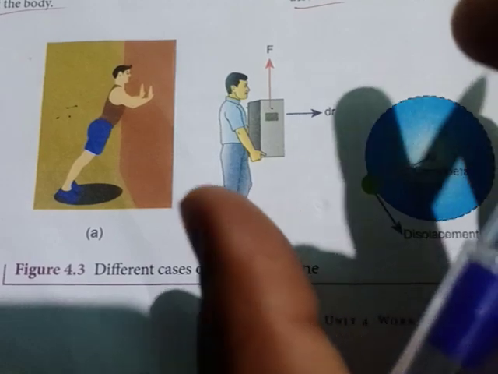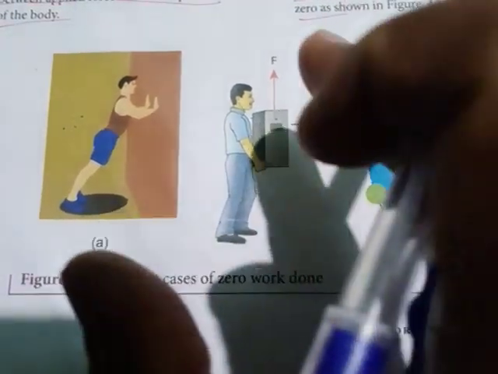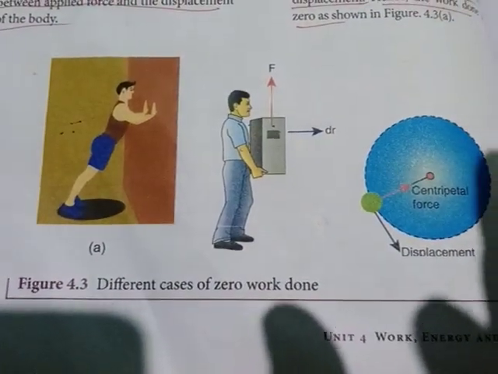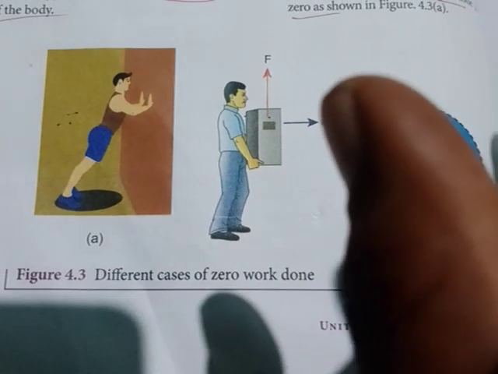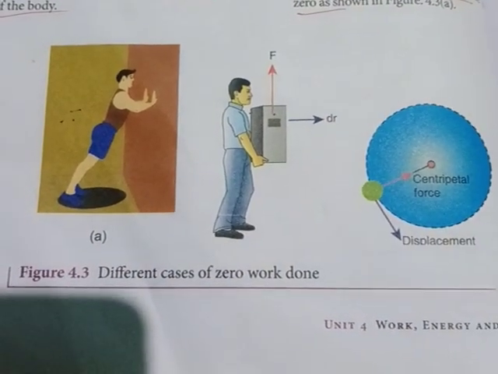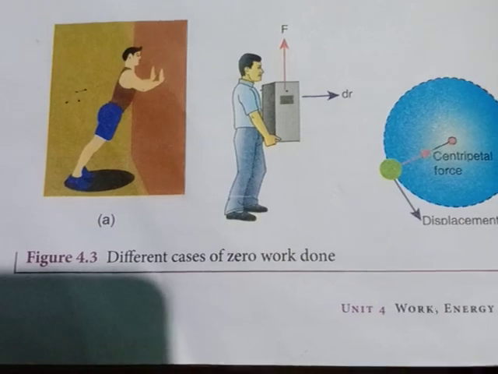But the force applied on the object is 0, so we know that surely the work done will be 0. That is the first case.